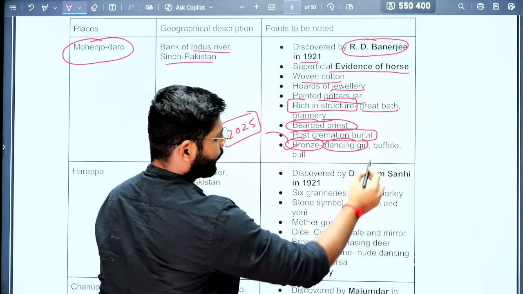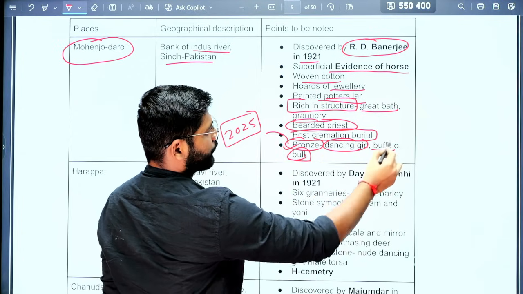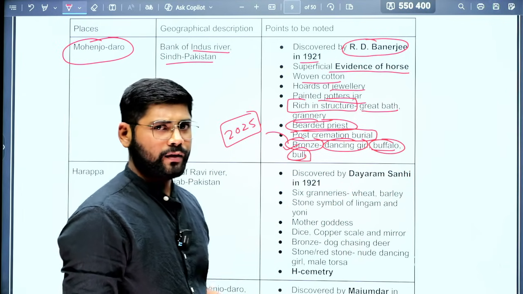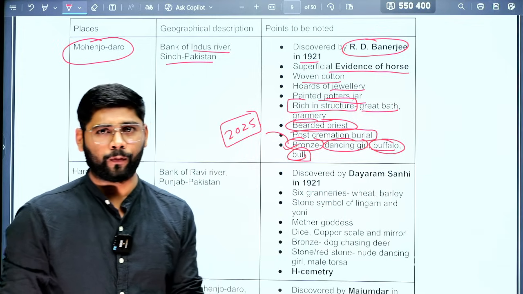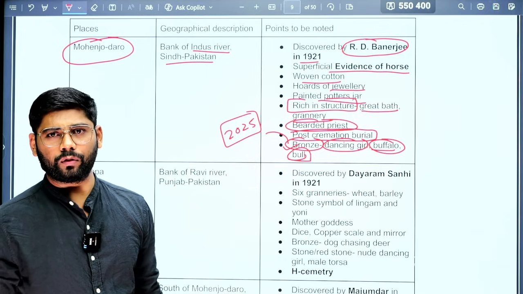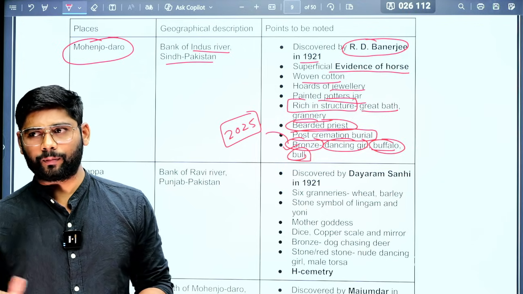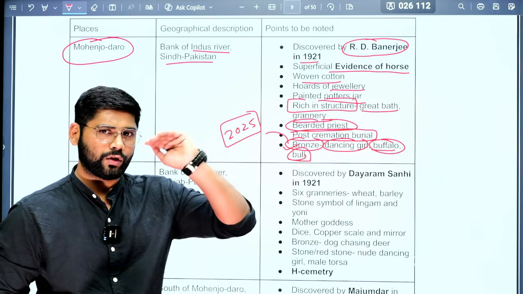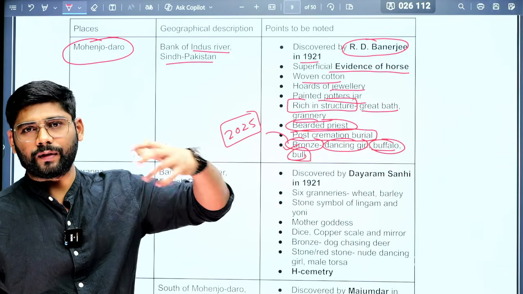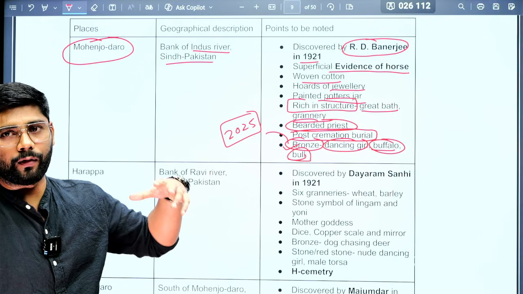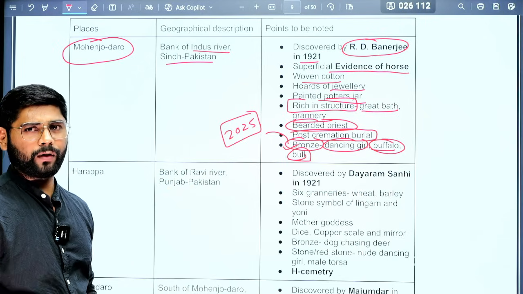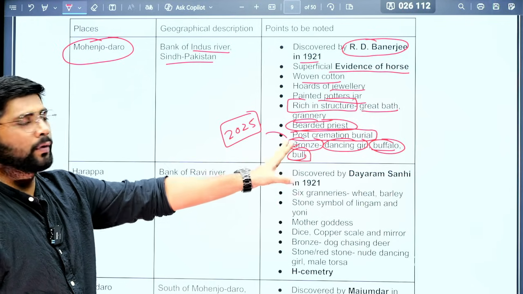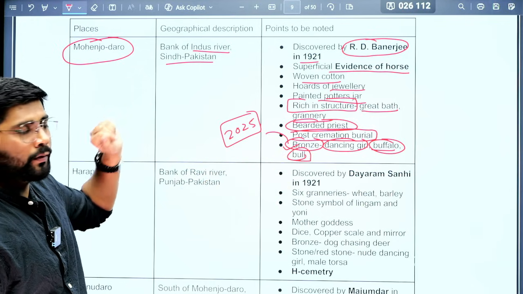Apart from the dancing girl, the buffalo and bull statues were also made from bronze, and we have found them in Mohenjo-daro. Somebody may have seen the film Mohenjo-daro, when at the end Mohenjo-daro goes under the Indus after the breaking of the dam. At that time they show the dancing girl going with the flood. This is how you need to remember; visualization is more important. So the dancing girl, buffalo and bull are made of bronze, and they were found in Mohenjo-daro.